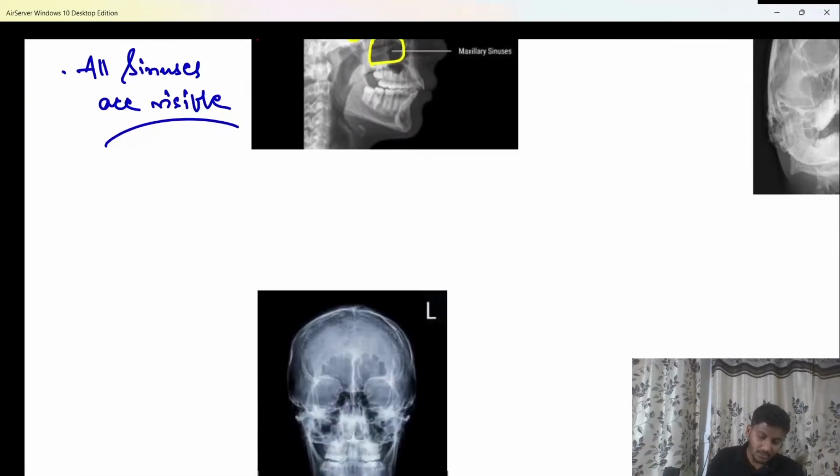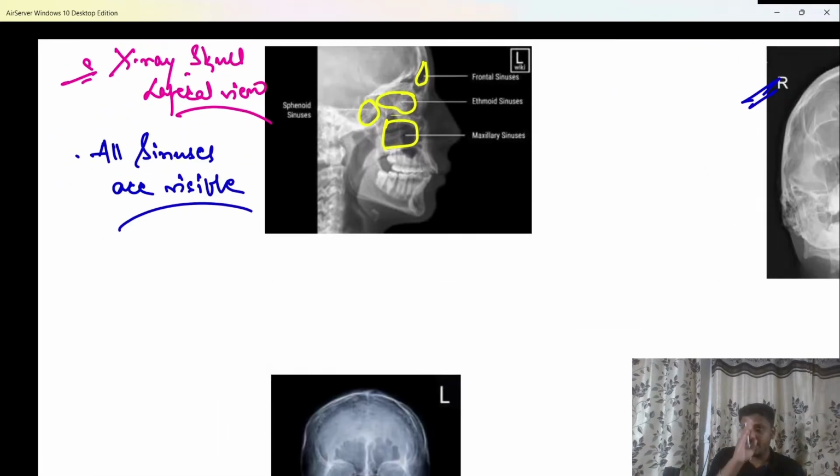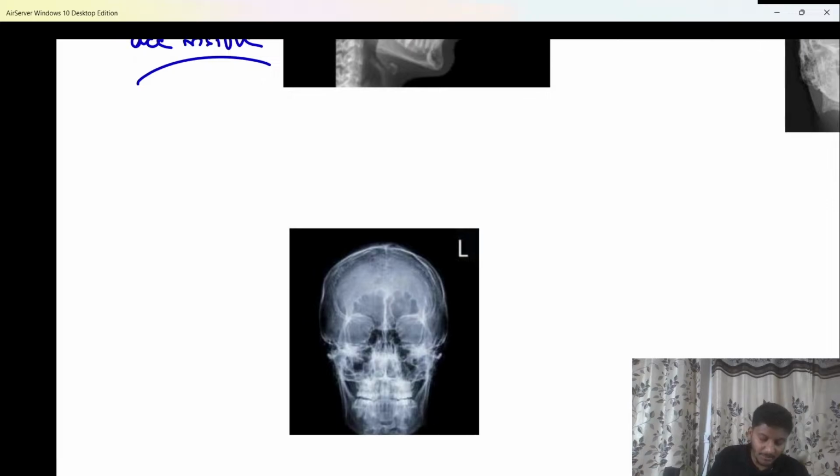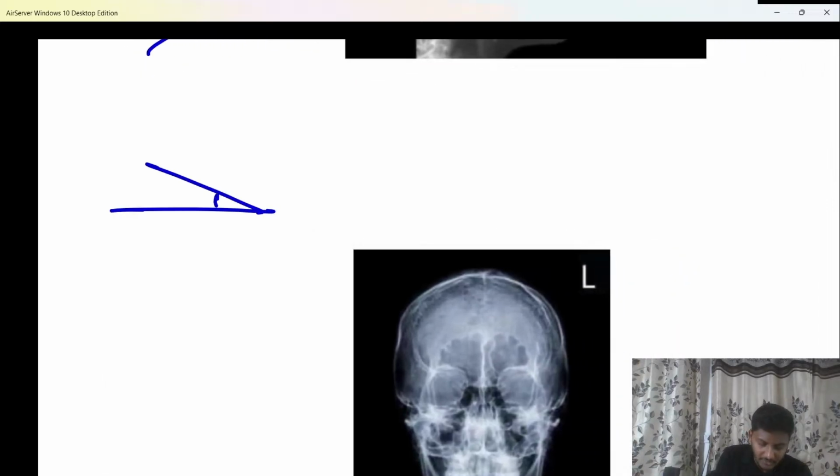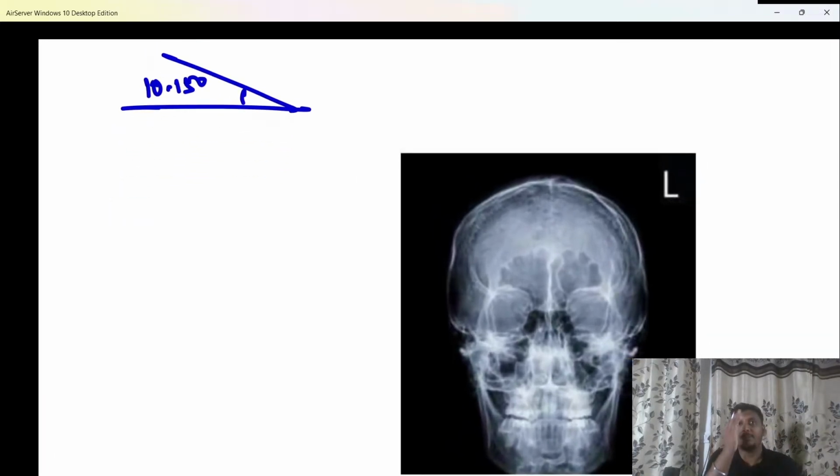I've already told you, beta. This one which is there, here it seems as if the patient is looking in front. Actually the patient is looking at an angle of 10 to 15 degrees downwards. But it seems on the X-ray as if the patient is looking in front.